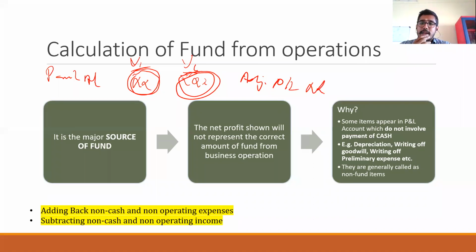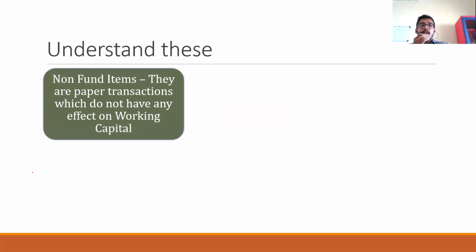So in that, we can broadly say that we add back non-cash and non-operating expenses and subtract non-cash and non-operating income. Before that, let us see what is non-operating income, non-operating expense and all. So the first one is non-fund items. Non-fund items means they do not result in any increase or decrease in working capital because they will be